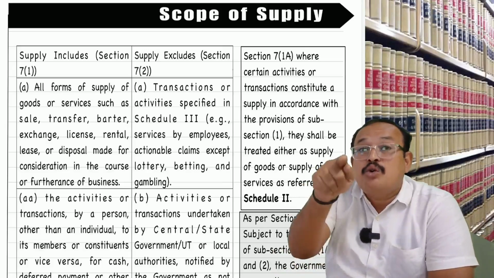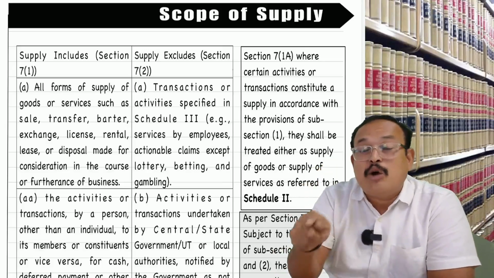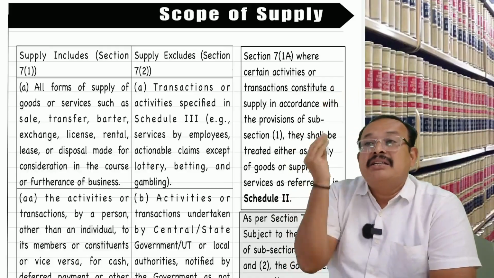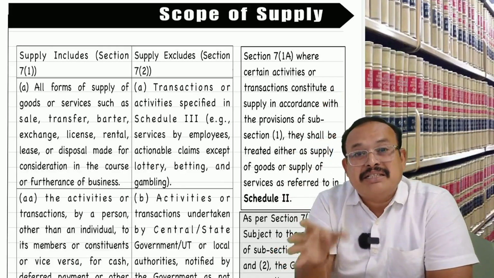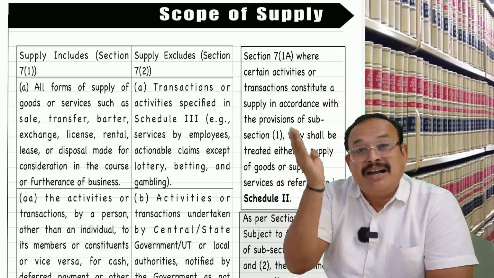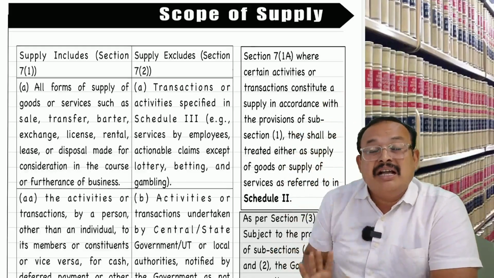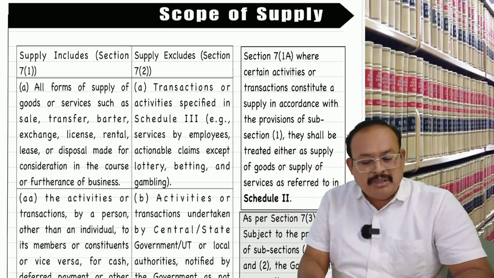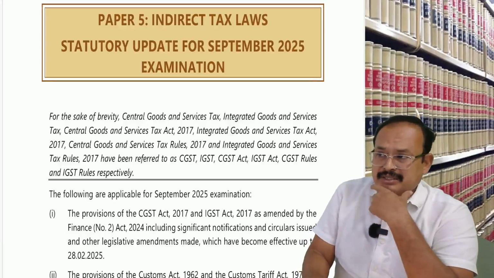Last says co-insurance premium is supply excludes from 1st November 2024. For the previous period, whatever GST was not paid, not required to pay. If already paid, don't ask for refund. As is where is has been settled. There is an amendment in our particular indirect tax laws.